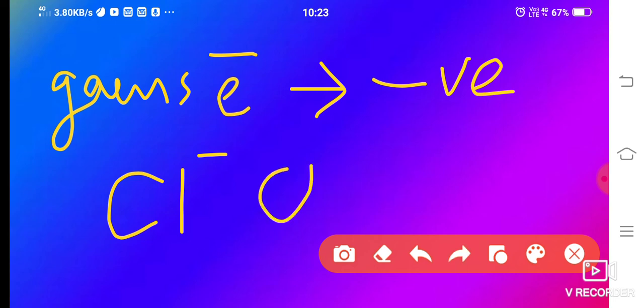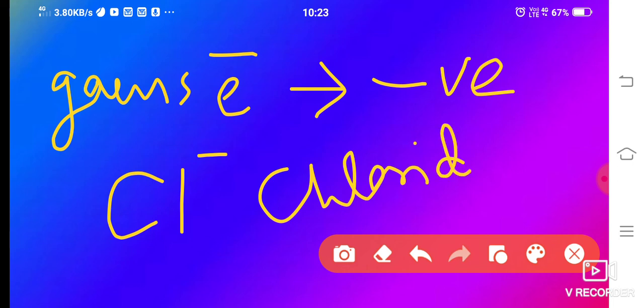Okay, and what is the name of this? This will be the chloride ion. We say chloride ion. So this way almost all the ions we are getting, depending on this. Most of the metals form positive ions, and non-metals form negative ions. Okay, so here I stop, then we'll continue afterwards.